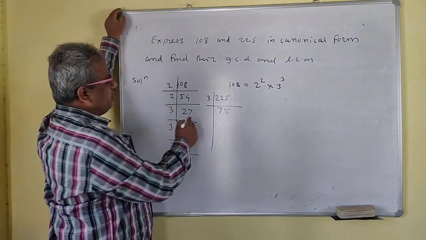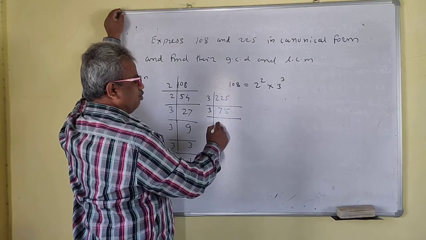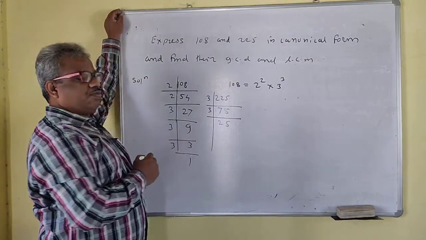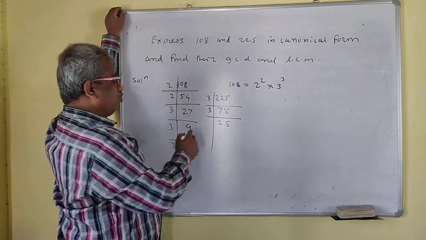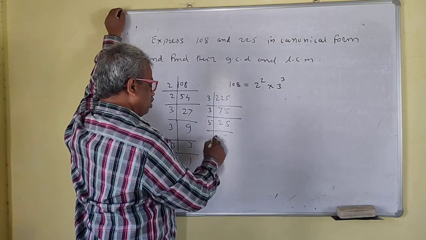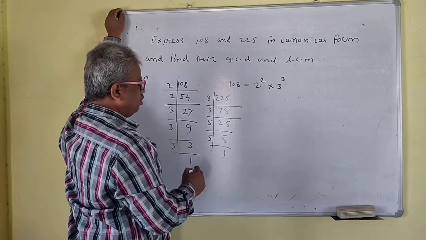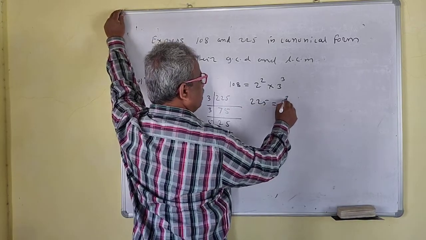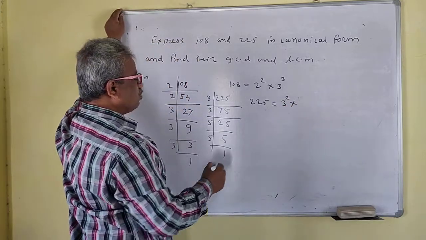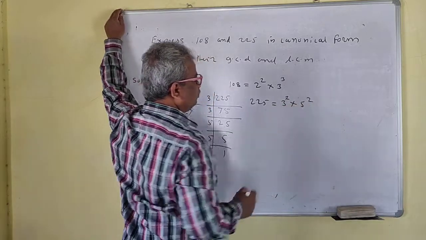Again it is divisible by 3, this is 25. Now this is not divisible by 3. So this is divisible by 5. So this is 5, then 1. So 225 we can express in the canonical form as 3 square into 5 square.